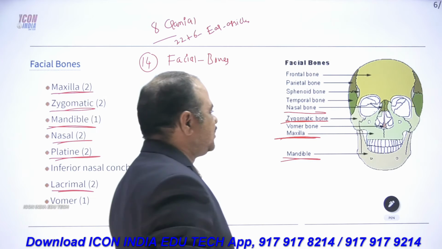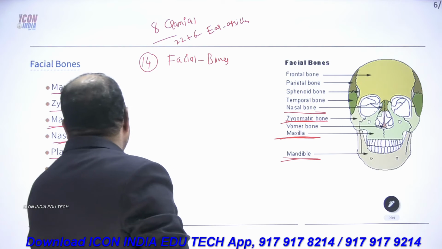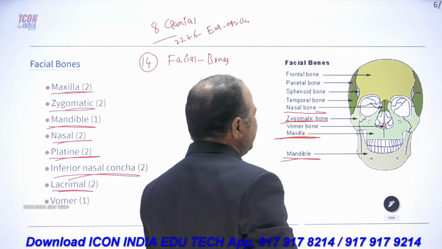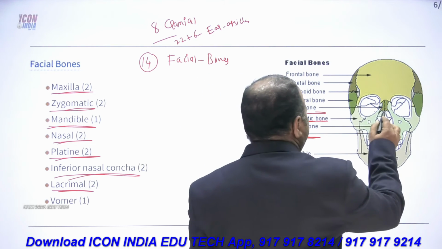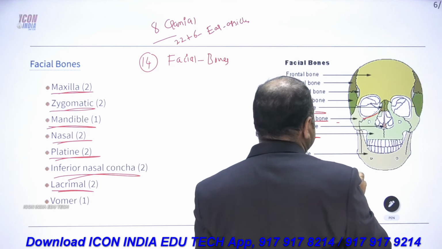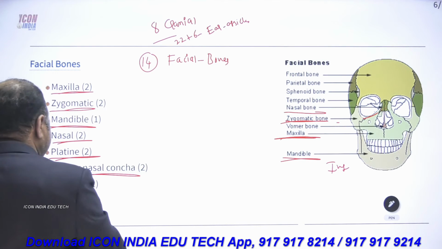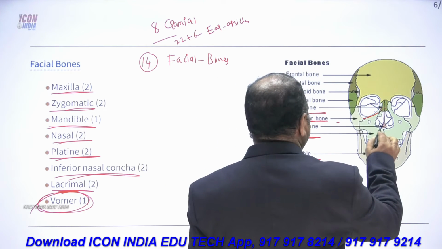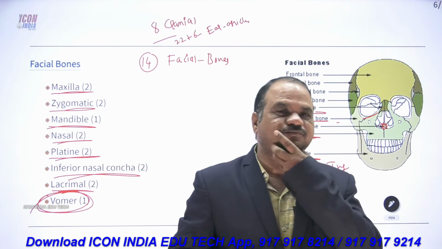Then we have the palatine, which also will be present, and the inferior nasal and also the superior nasal. Inferior nasal means, below the nasal bones, we have one pair of inferior nasal. Then we have another bone present in the nasal region, which we can say is the vomer.